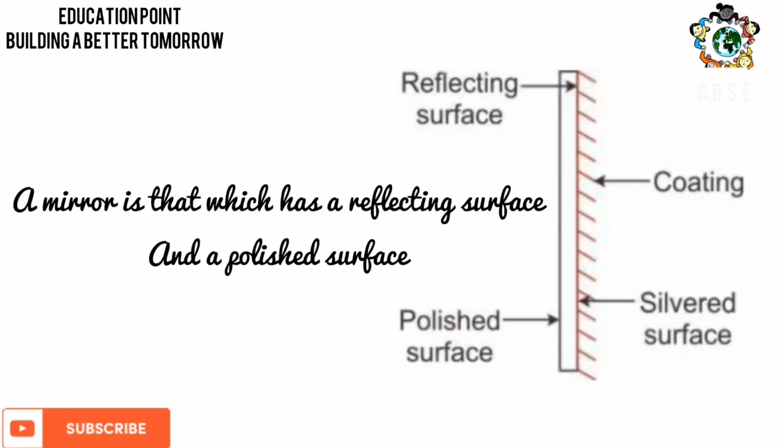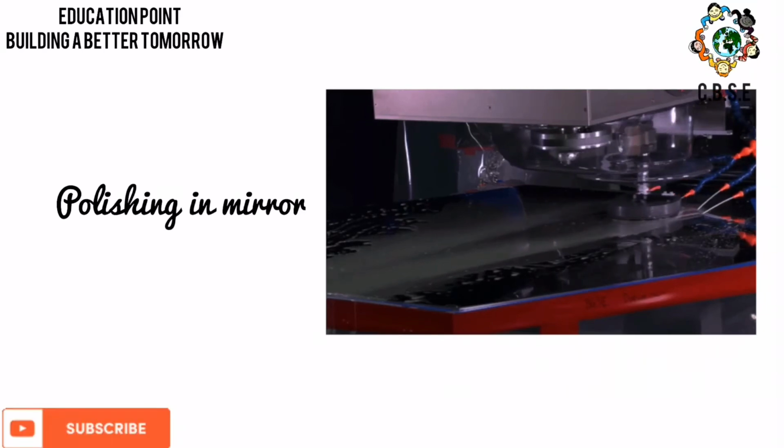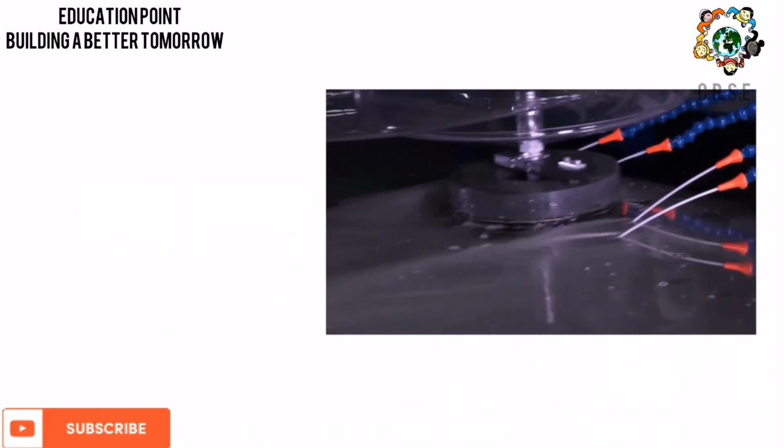A smooth, highly polished reflecting surface is called a mirror. Commonly used mirrors are made by depositing a thin layer of silver metal on one side of a plain glass sheet. The silver metal layer is then protected by a coating of red lead oxide paint.